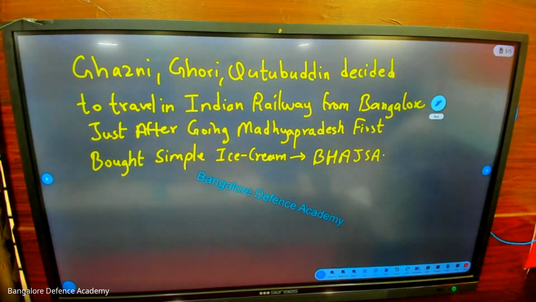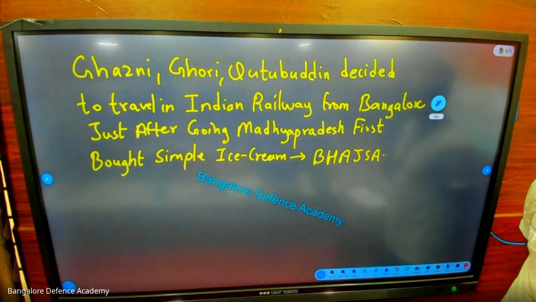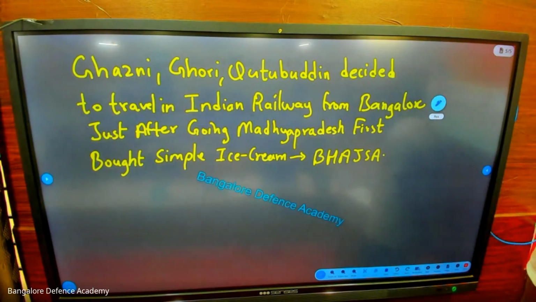Ghazni, G capital, Gori, G capital, Qutbuddin, Q capital, Indian Railway, I capital, R capital, Bangalore, B capital. Check all the capital letters properly.